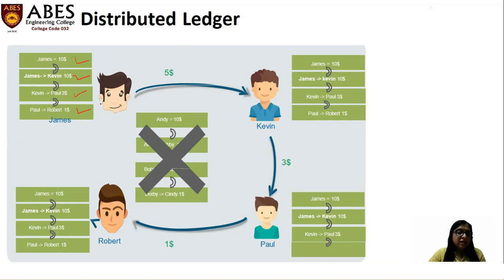All right. So there is one ledger, one same ledger that every node has in the network. There is no central ledger, just like in a bank. James, Robert, Kevin, Paul, everybody has the same ledger, right? This is the concept of the distributed ledger in the blockchain, that every node in the network has the same ledger. There is no central ledger, right?